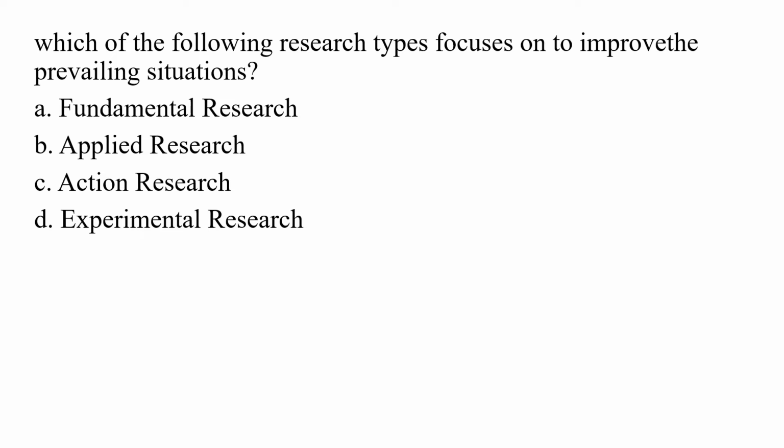Which of the following research types focus on improving the prevailing situation? So here in this question they ask you which of the following research types focus on improving the prevailing situation, for which the first option is fundamental research, second one is applied research, third one is action research, and the last one is experimental research.